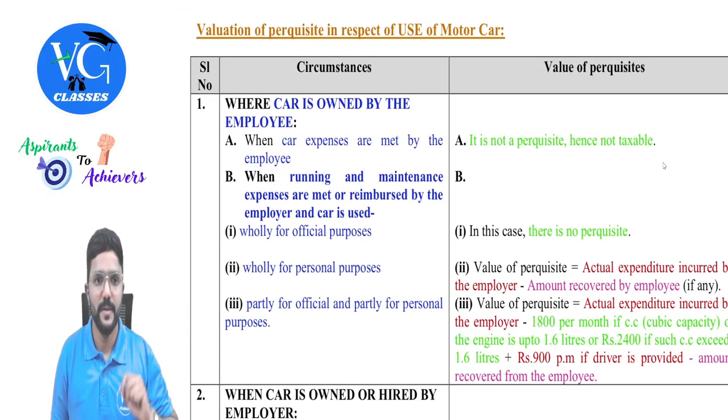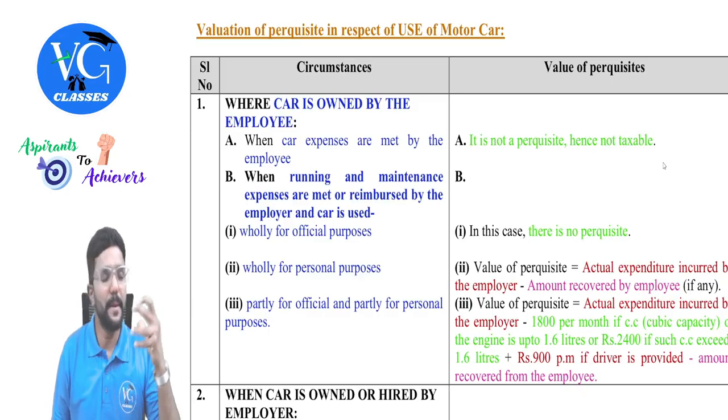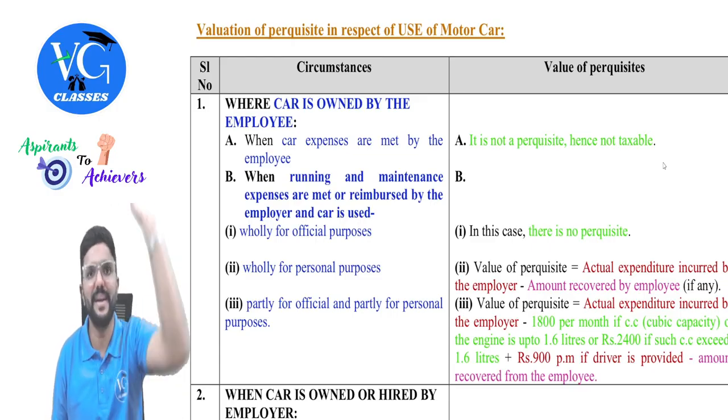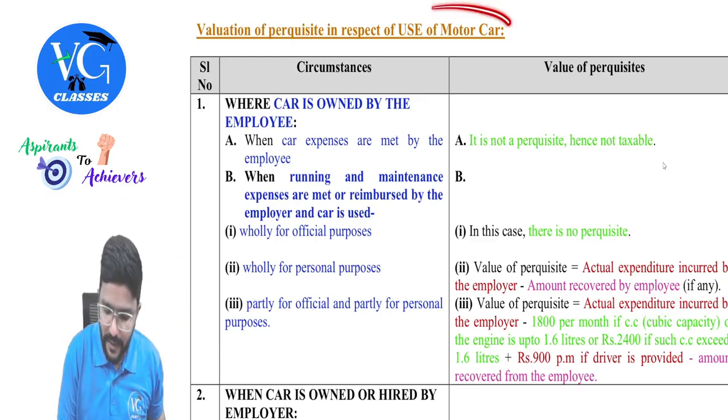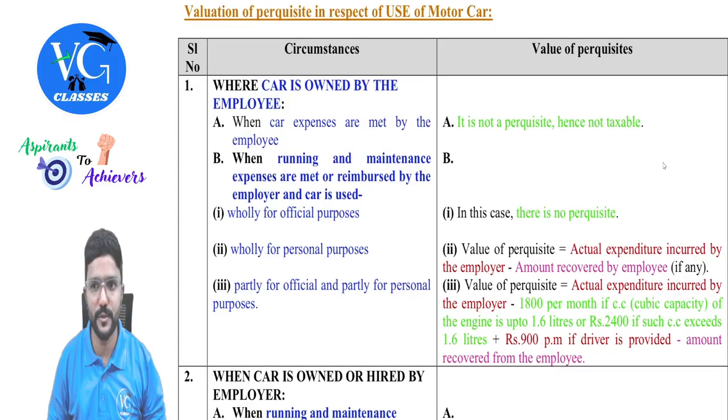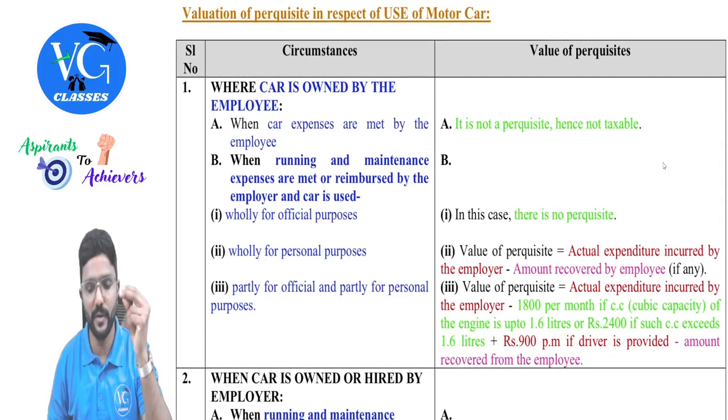Now the motor car. If any asset is given by employer to employee to use it, what is the value of perquisite? We already saw, but except motor car. For motor car, we have a provision here. Guys, this is a bit challenging, so please be attentive. Look here.